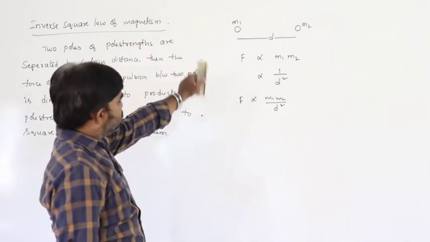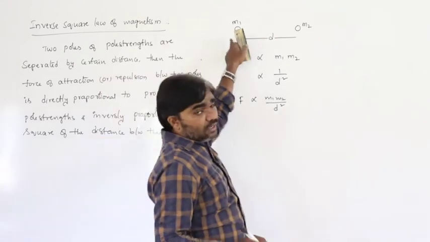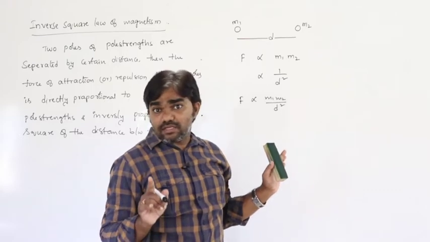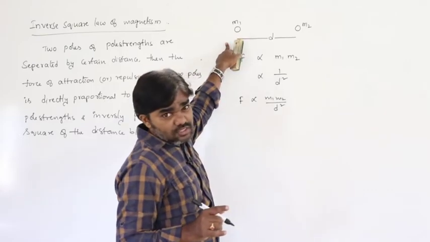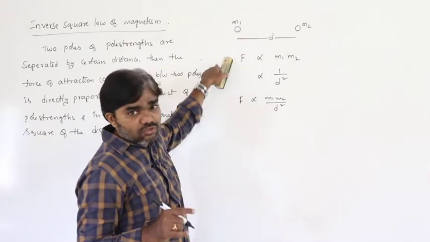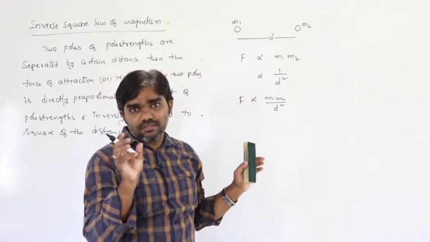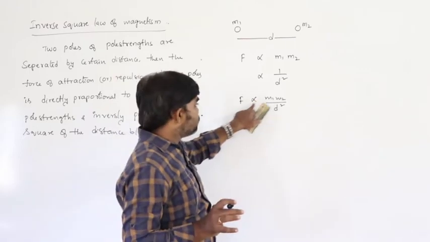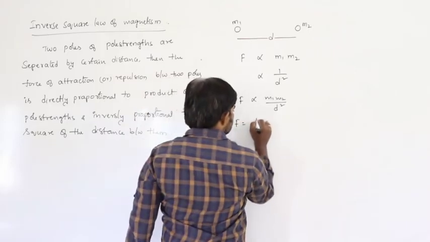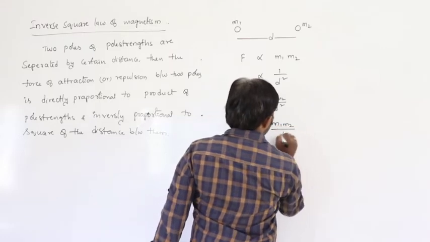We are defining the force of attraction between two poles, but the concept is that a single pole does not exist. A single south pole does not exist, a single north pole does not exist. We are just discussing it according to the definition. So isolated poles do not exist. F proportional to m1 m2 by d square, so from this we can write F is equal to mu naught by 4 pi, m1 m2 by d square.